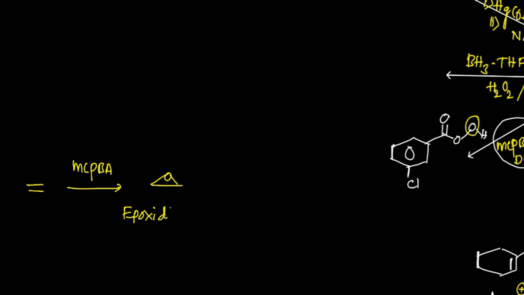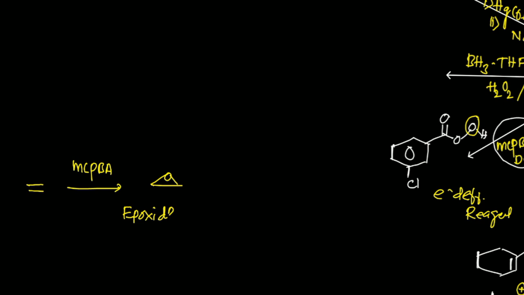That reaction is called epoxidation. Now MCPBA is an electron deficient reagent, so it only oxidizes electron rich alkenes or isolated alkenes. Remember this one. And if I have H2O2 and OH negative ion, it will oxidize conjugated olefins. Now this is the actual difference.